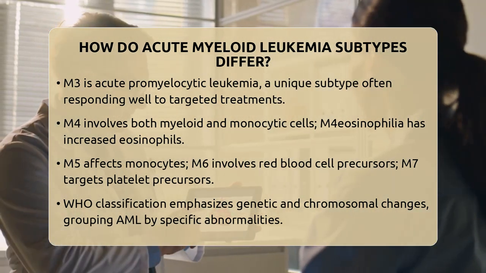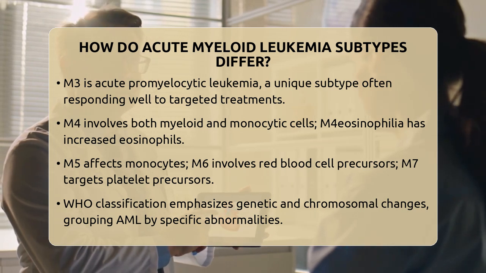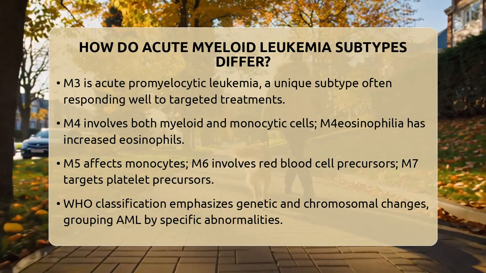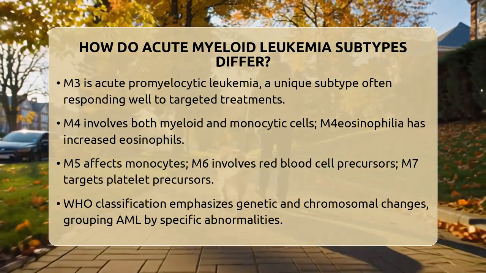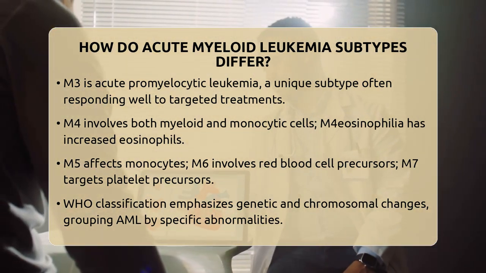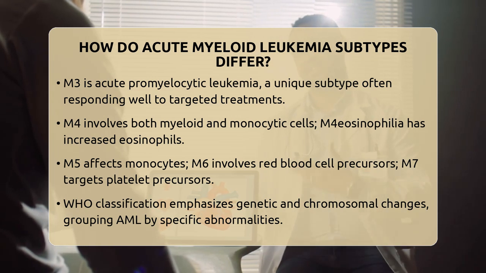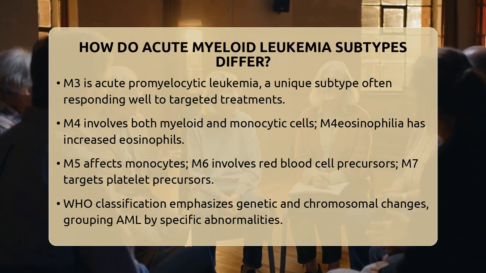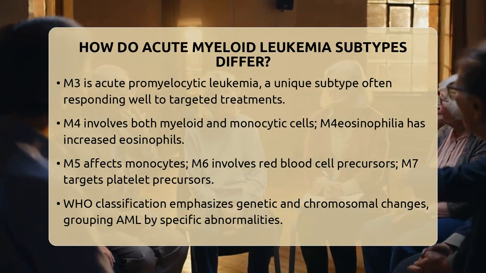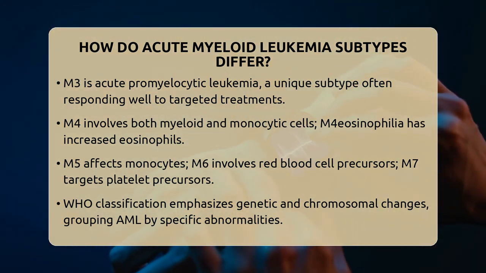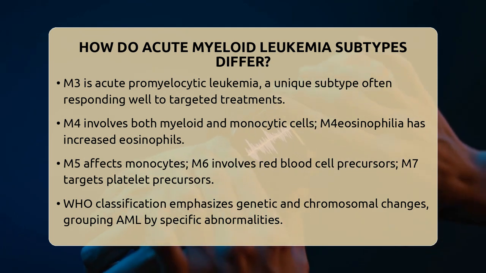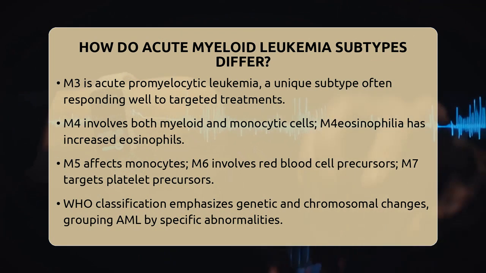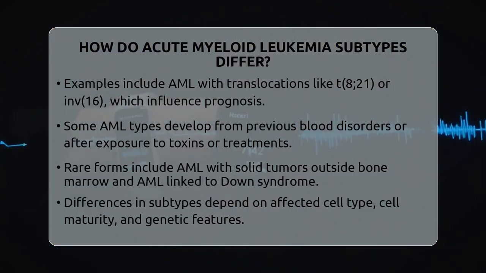platelet production. On the other hand, the World Health Organization system, updated in recent years, focuses more on the genetic and chromosomal changes inside the leukemia cells. It groups AML into categories based on specific genetic abnormalities, such as translocations or mutations. For example, AML with recurrent genetic abnormalities includes cases with particular chromosomal changes like t(8;21), inv(16), or t(15;17), which are linked to better or worse outcomes.